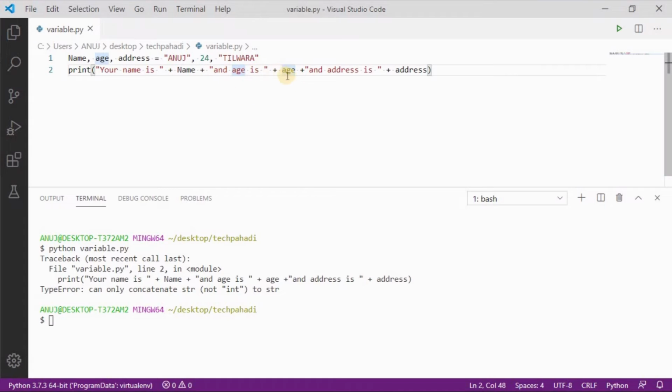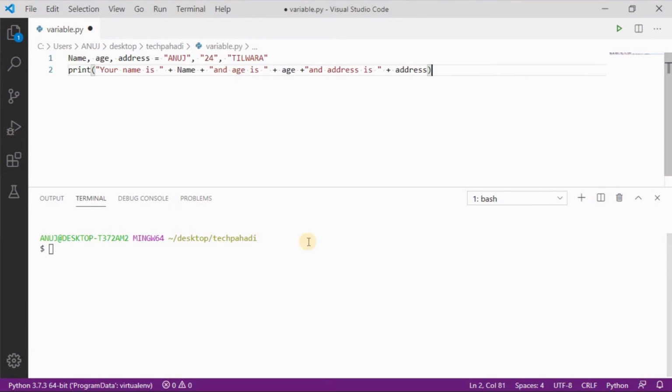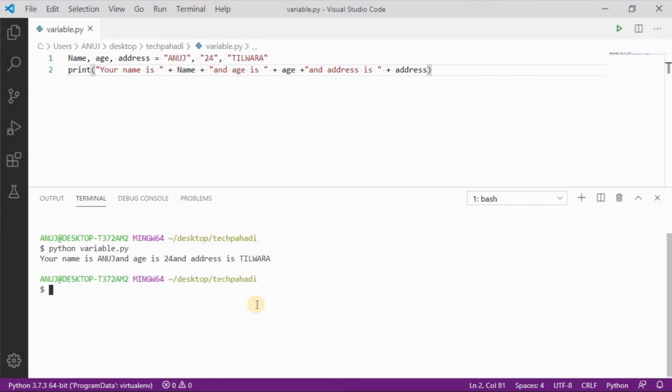So to concatenate this string with an integer, I will change the type of the integer into a string by replacing it with double quotes. I can use single quotes here also, only for the Python language. Now I will run this program. You can see the output is "Your name is Anuj and age is 24 and address is Tilwara", that we want. So this was a method to declare many variables in a single line.